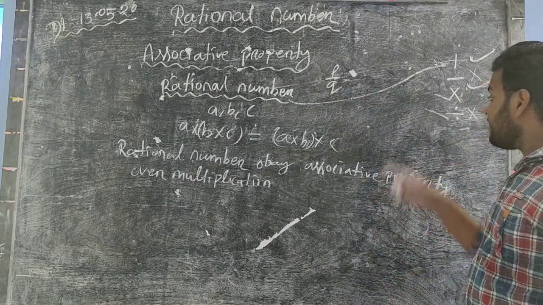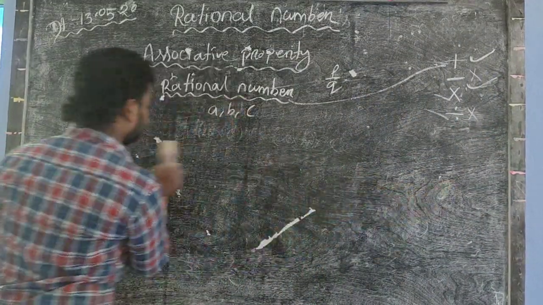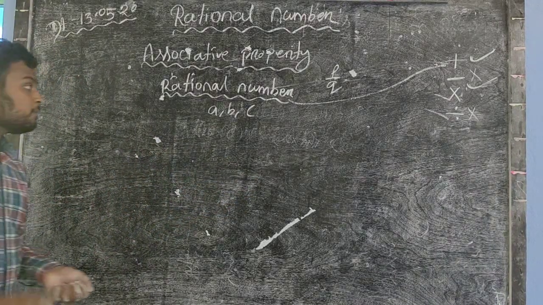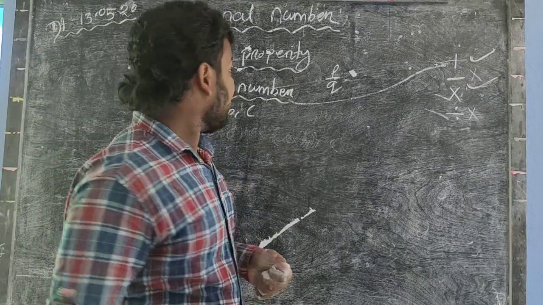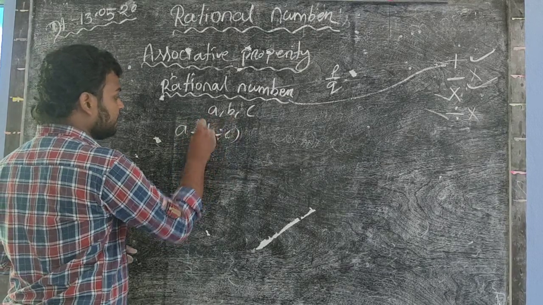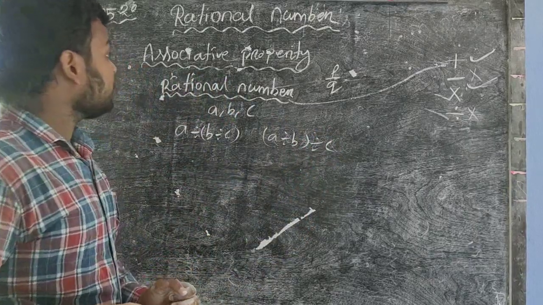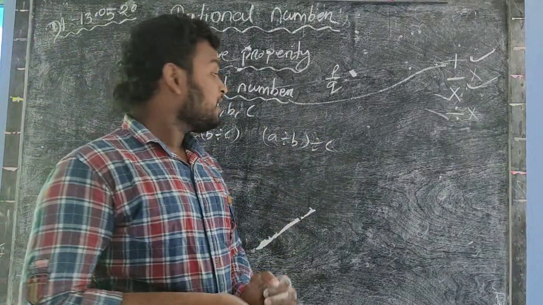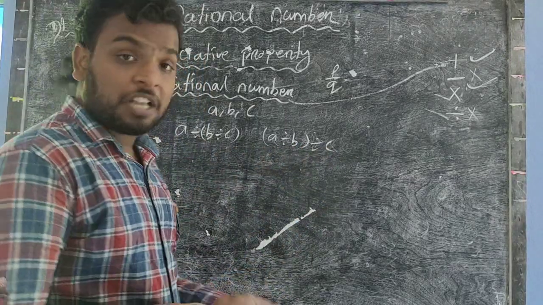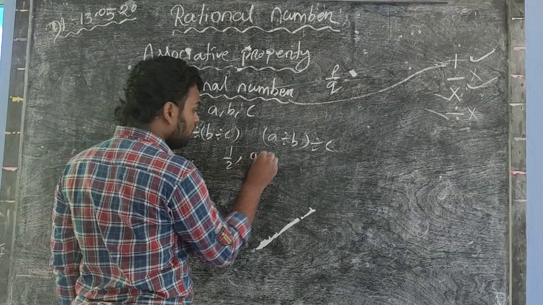The last one, that is division. So let A, B, and C be three rational numbers. So if the value of A divided by B divided by C is equal to A divided by B whole divided by C, then we say that rational number obeys associative property. If this value of LHS is not equal to RHS, then we say that rational number does not obey associative property. So now we check. So three rational numbers are half, 1/2, 0, and 2.